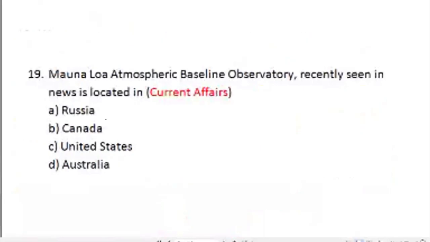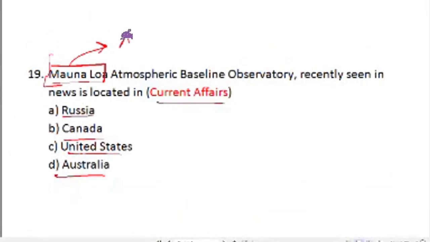Now moving forward, this question is from current affairs. Mauna atmospheric baseline observatory, recently seen in news, is located in Russia, Canada, USA or Australia. So you must have come across Mauna in terms of active volcano, which is part of Hawaii Islands.